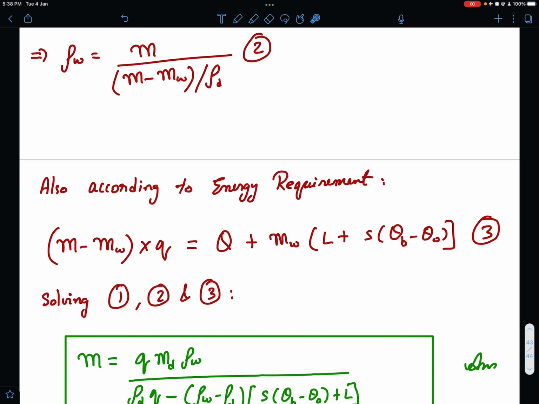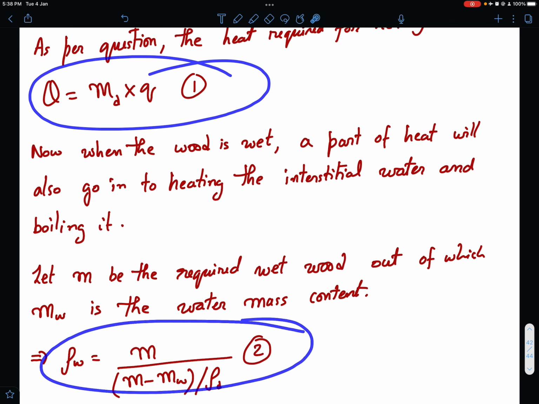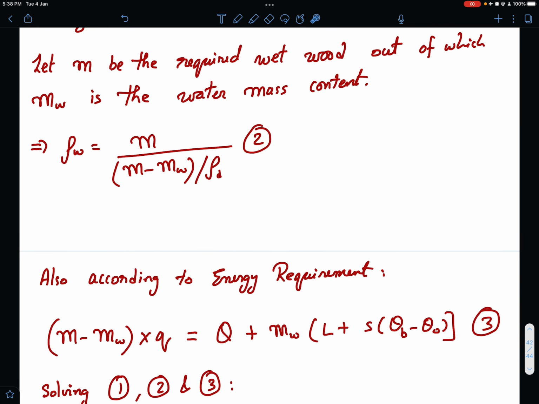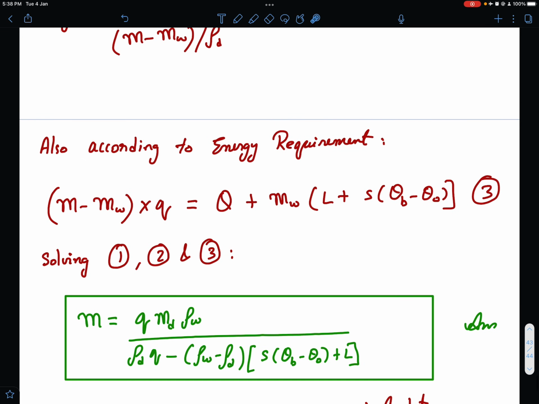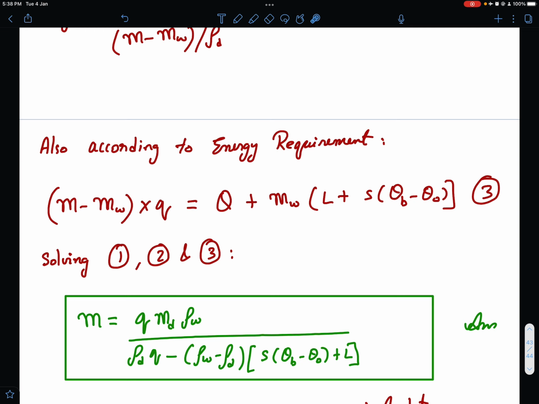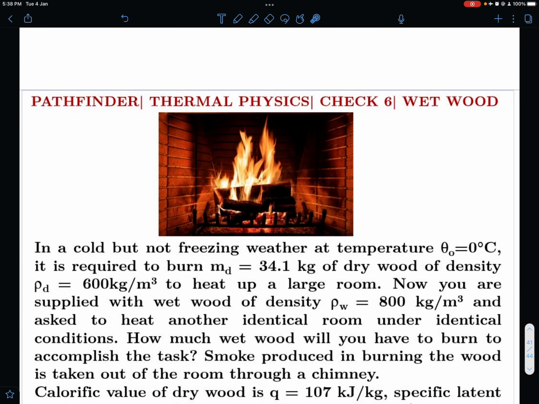So now we have three equations. Equation 1 is this, equation 2 is this, and equation 3 here we got by energy requirement considerations. And if you solve equations 1, 2 and 3, this is what you get as final result. So this is my analysis of Check Your Understanding Thermal Physics problem number 6.